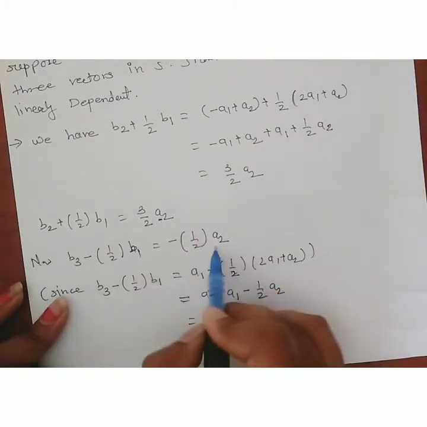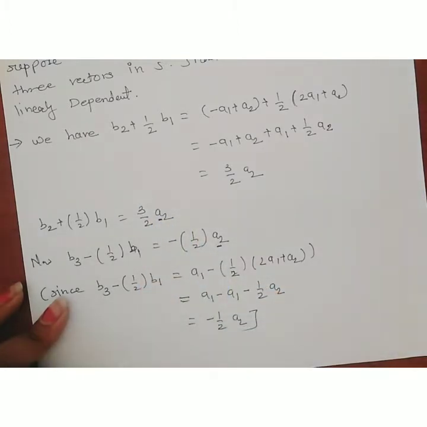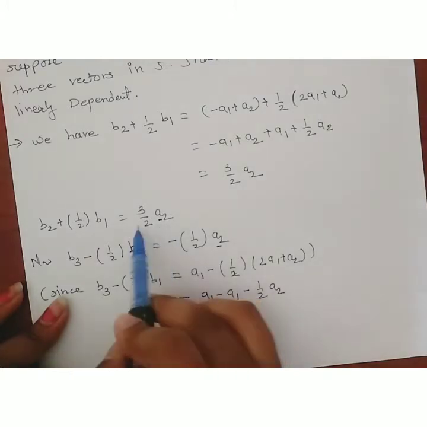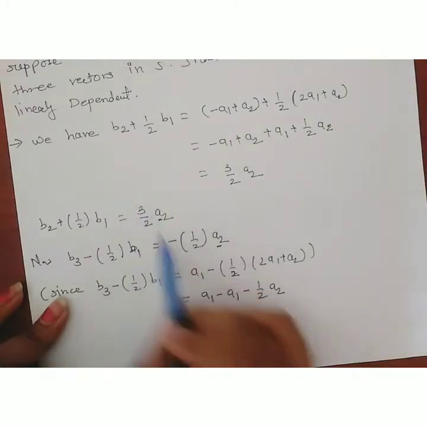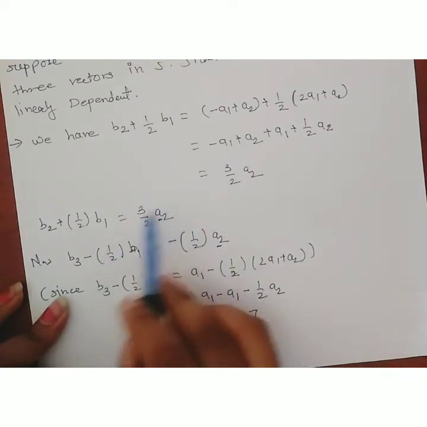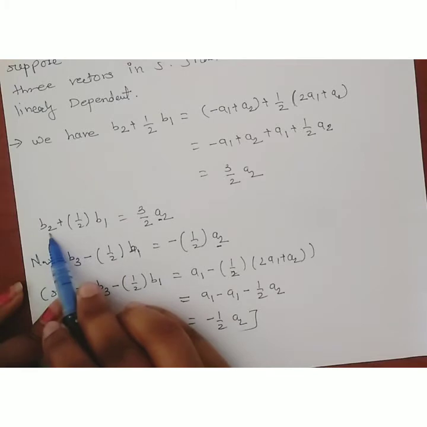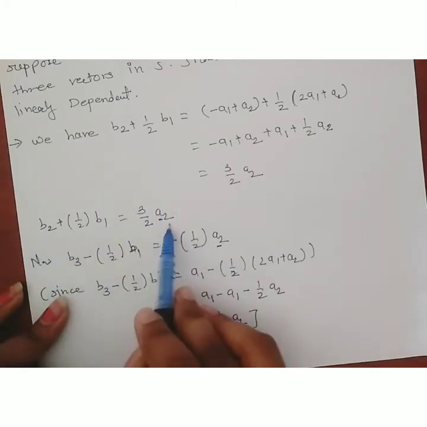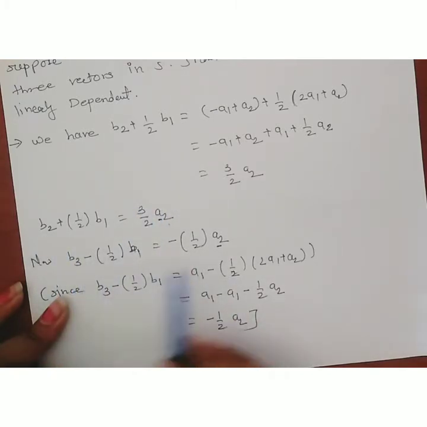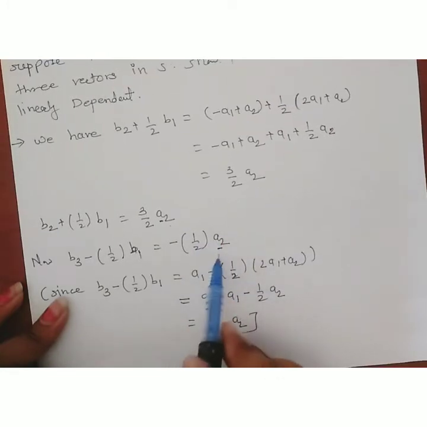Here this can be written as a linear combination of A2, as 3 by 2 A2. Look at the right hand side: the A2 term should be present. Therefore these two vectors, B1 and B2, can be written in the linear span of A2, and also B1 and B3 can be written in the linear span of A2.